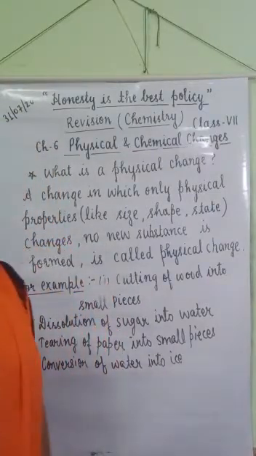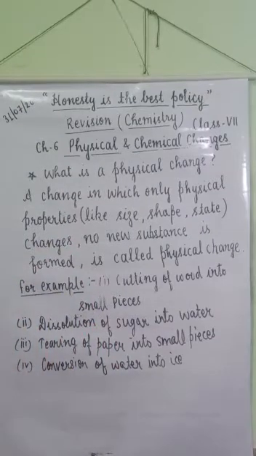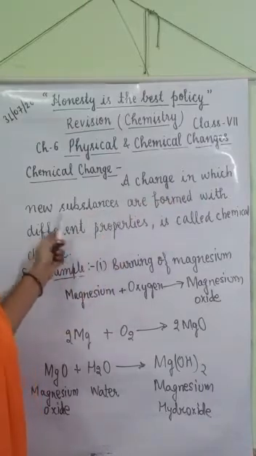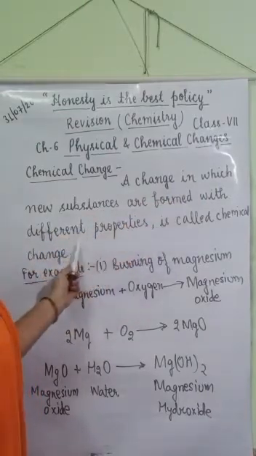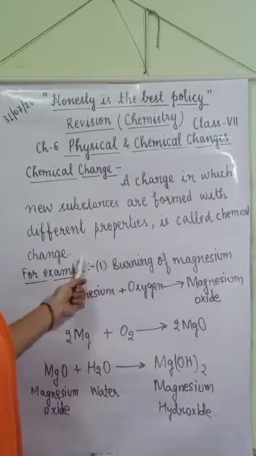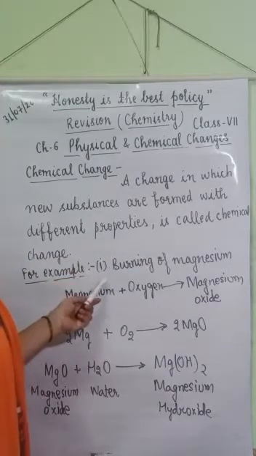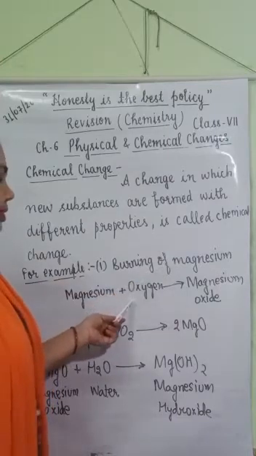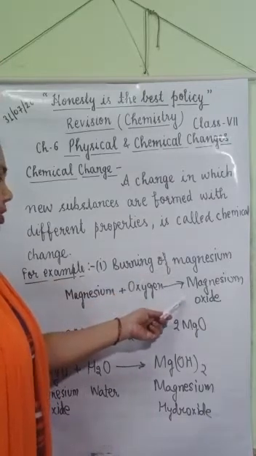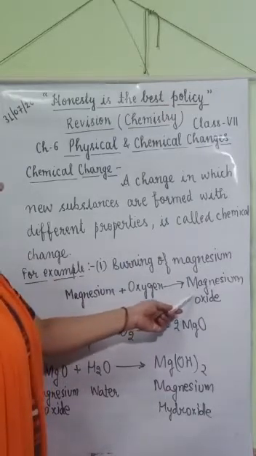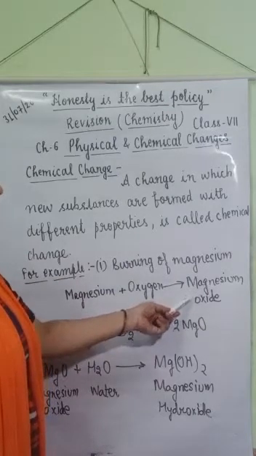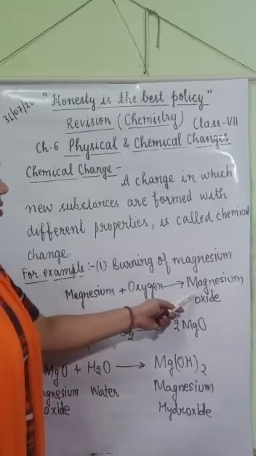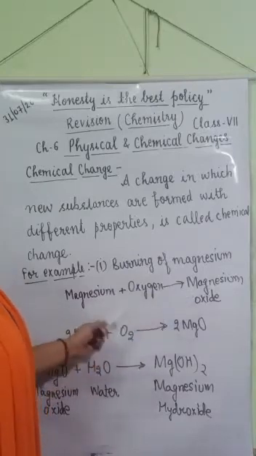Let's see what a chemical change is. A change in which new substances are formed with different properties is called a chemical change. Like burning of magnesium. When magnesium burns in the presence of oxygen, it forms magnesium oxide. The properties of magnesium oxide are different from magnesium and oxygen. So a new substance is formed, so it is a chemical change.